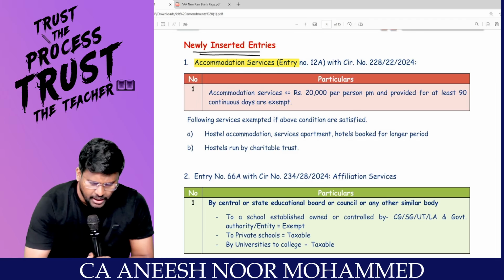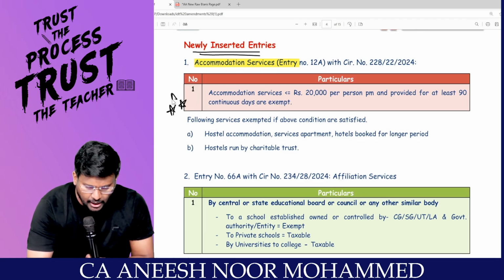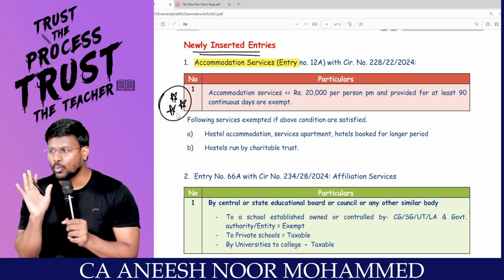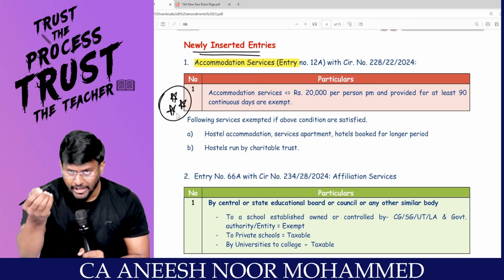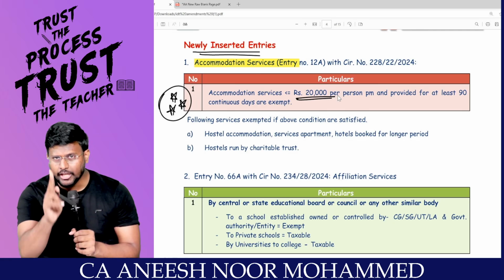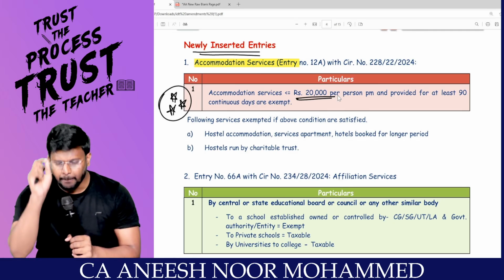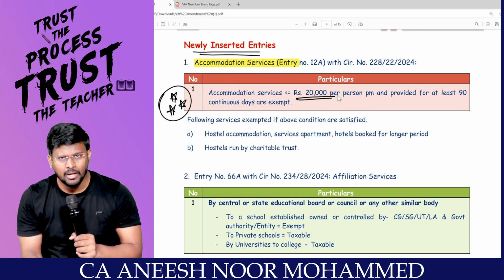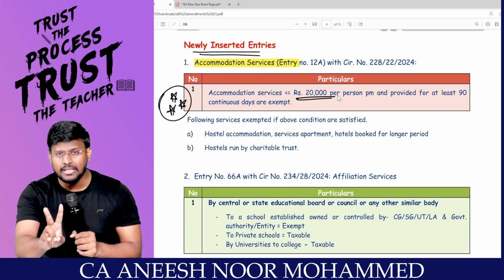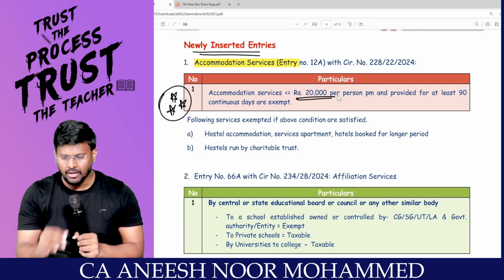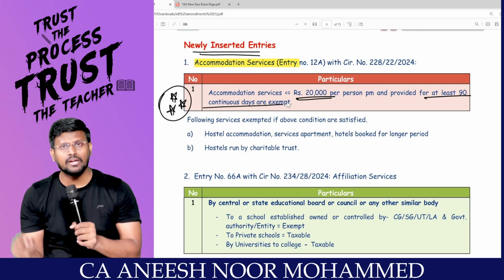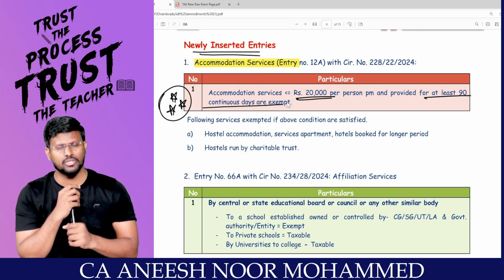Very important, my dear lovable students, newly inserted entries. Without this, question paper won't be there. Sir, accommodation services, we said, if the accommodation service value is less than or equal to 20,000 per month per person, repeat it, less than 20,000 per month per person, and provided for at least 90 continuous days, are exempted from GST.